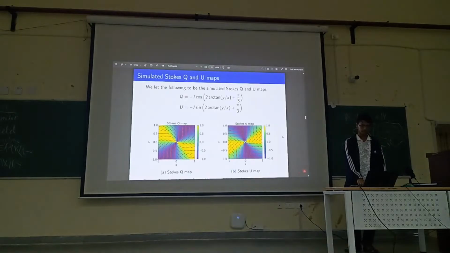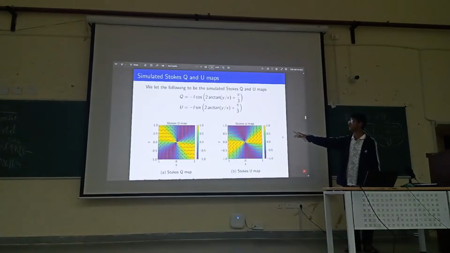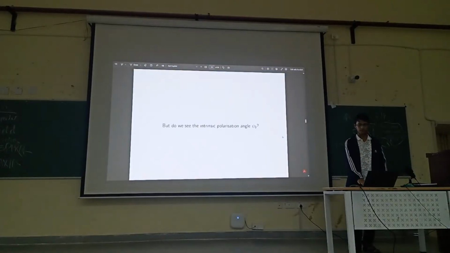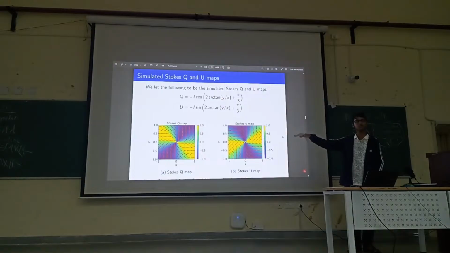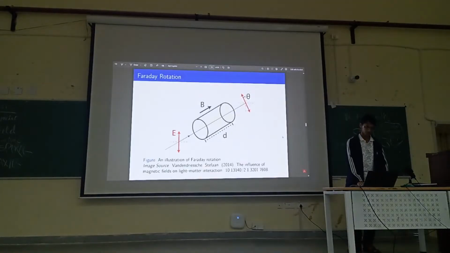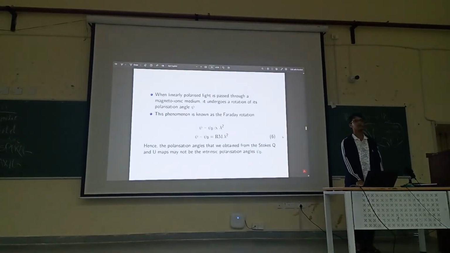polarization pattern that we obtain here from the Stokes Q and U maps, they may not be the original polarization angle that was at the source of emission. So by rotating these by 90 degrees, we may not get the actual orientation of the magnetic fields. So what really affects this rotation measure Rm?